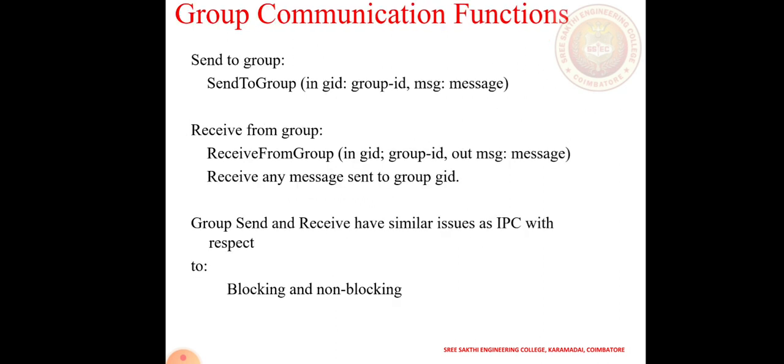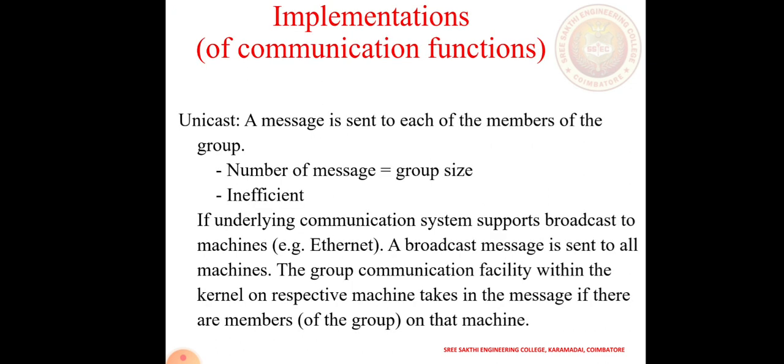Then group communication functionality: sending to the group and receiving from the group. Group send and receive have issues similar to IPC, with blocking and non-blocking behavior in the system. Now the implementation of communication functions. Unicast: a message is sent to each member of the group, and the number of messages is equal to the group size. That means it is inefficient.